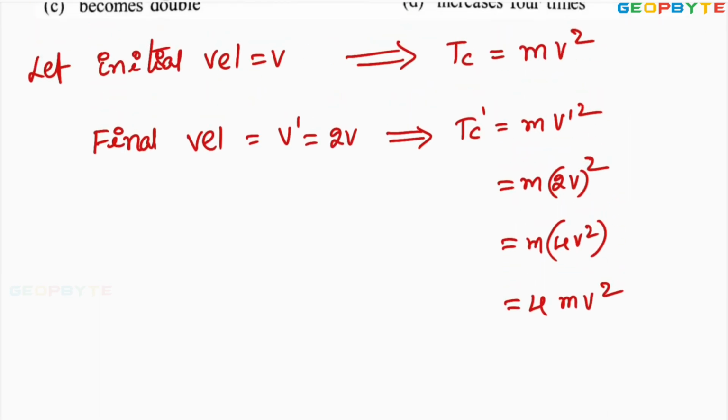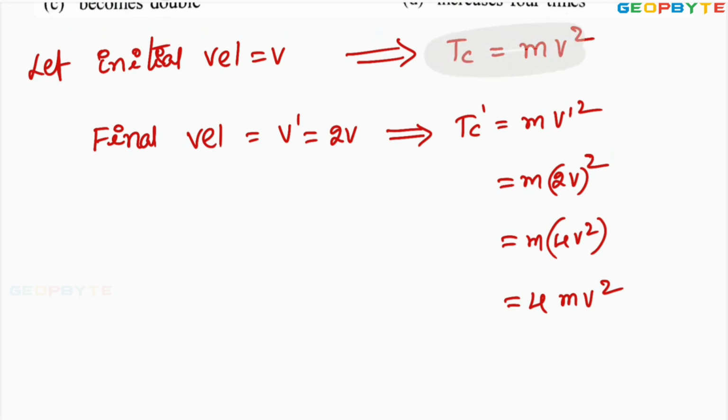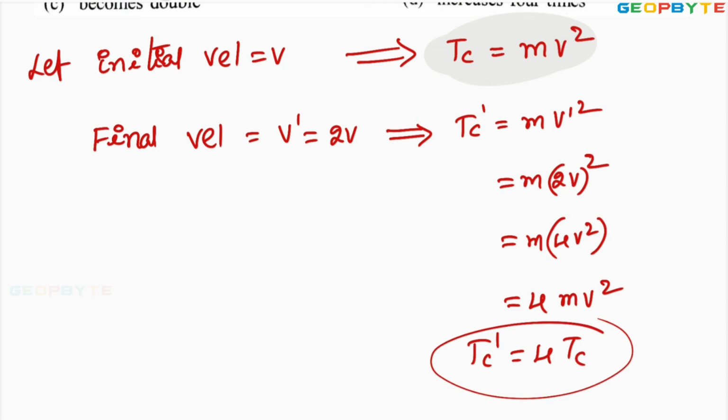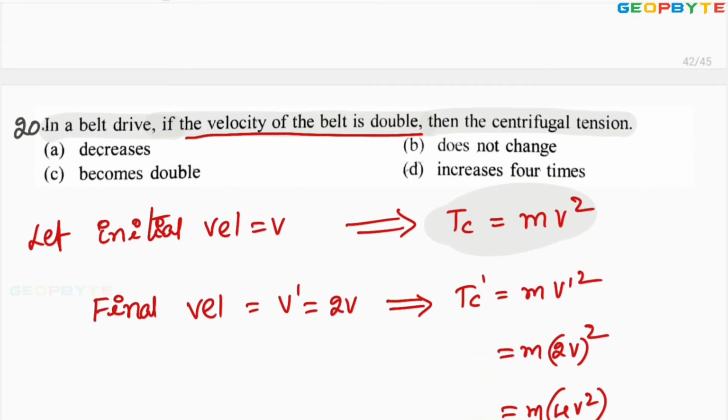But what is mv square? mv square equals the original centrifugal tension. Therefore, the centrifugal tension is increased by 4 times the original value. Look at the options. Read the problem. In a belt drive, if the velocity of the belt is doubled, then the centrifugal tension decreases? No. Does not change? No. Becomes double? No. Increases by 4 times. Option D is absolutely correct. I hope you got my point.